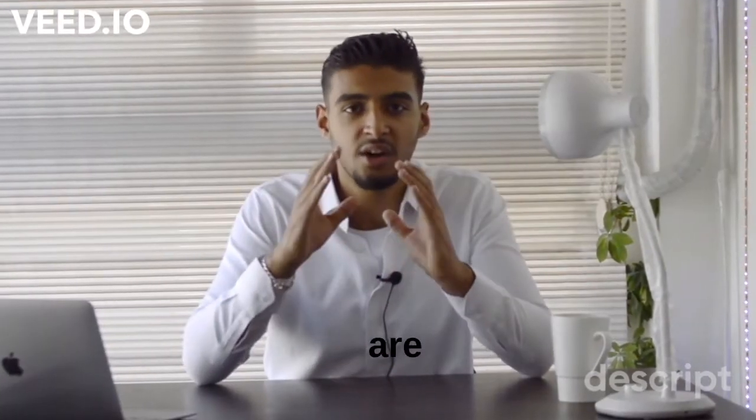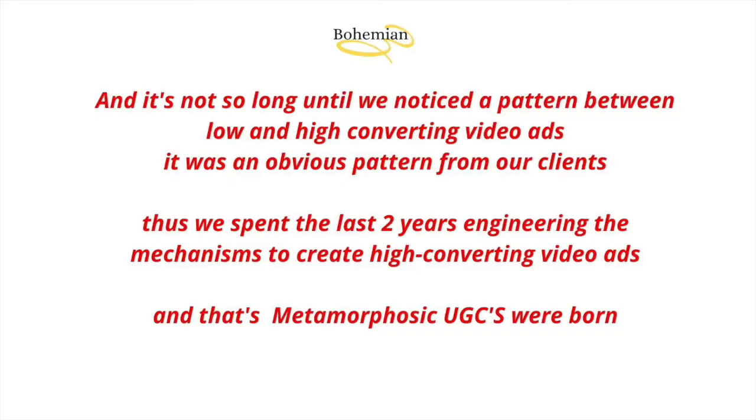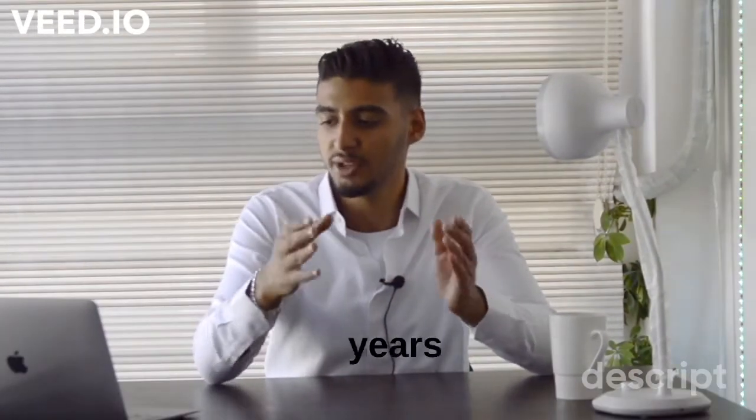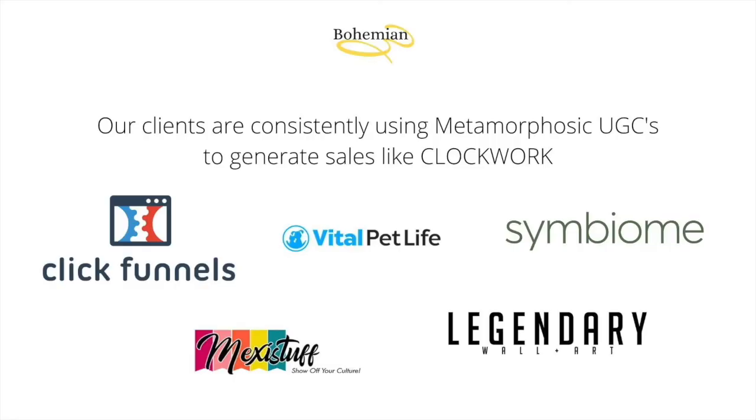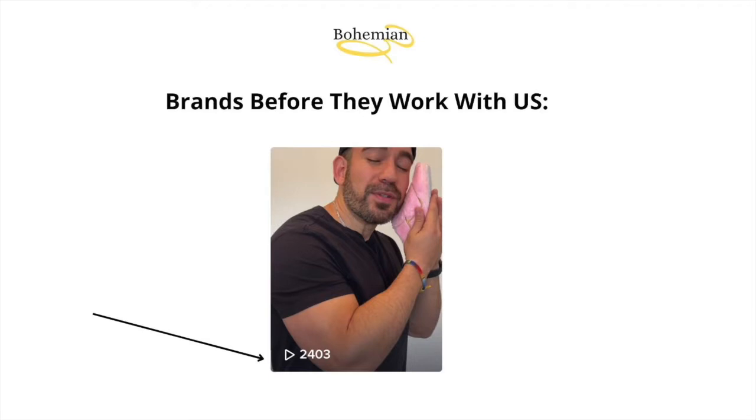Metamorphosic UGCs are 35-second videos containing 7 psychological frames that increase CTRs by 3.5 to 75% and decrease cost per click to 0.1. It wasn't so long ago that we noticed a pattern between low and high converting video ads. And it was an obvious pattern from our clients. We spent the last 2 years engineering the mechanisms to create a high converting video ad. And that's where Metamorphosic UGCs were born. Our clients are consistently using Metamorphosic UGCs to generate sales like clockwork.